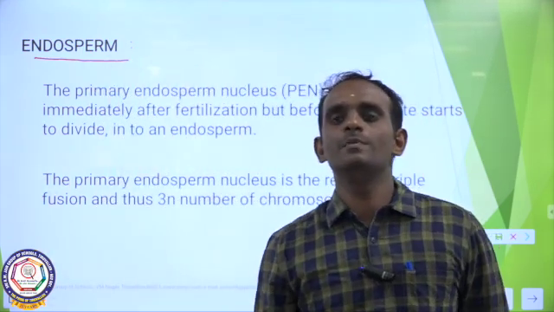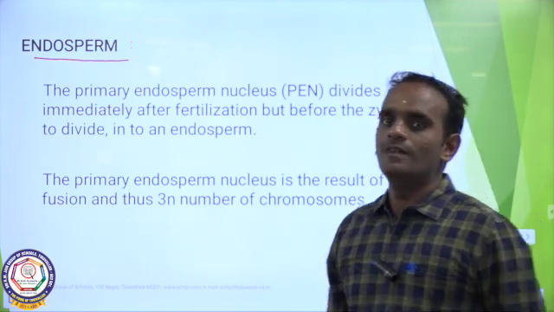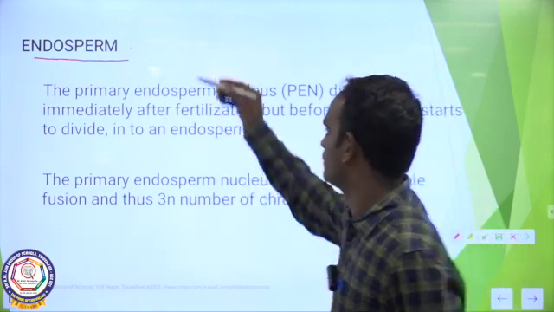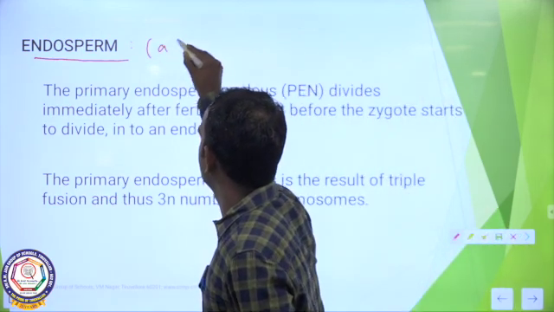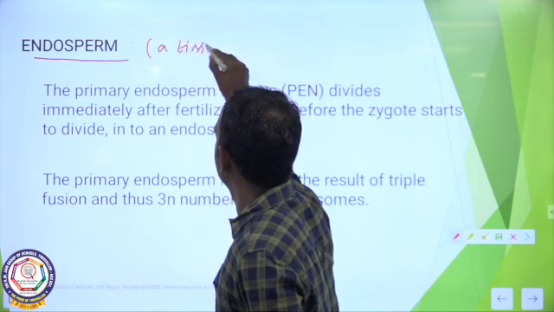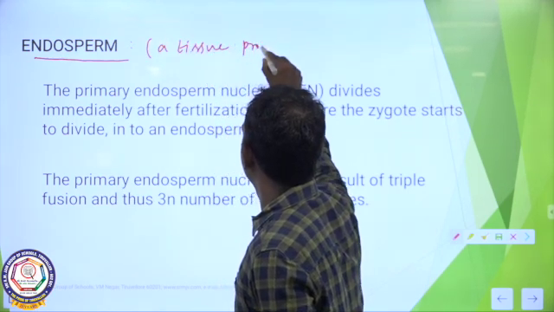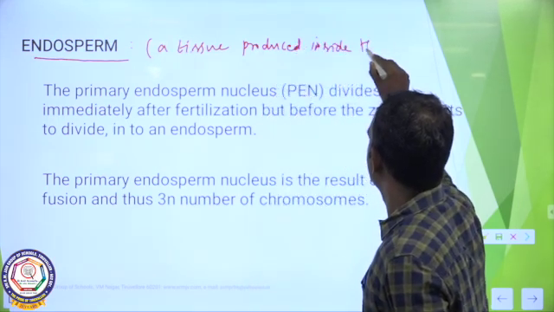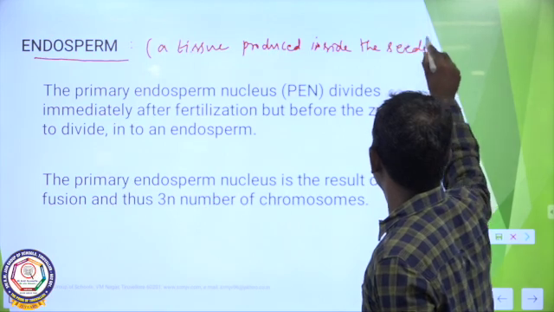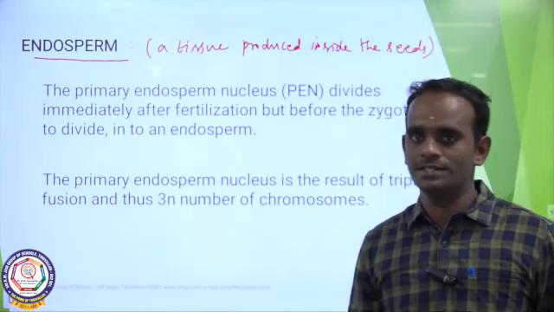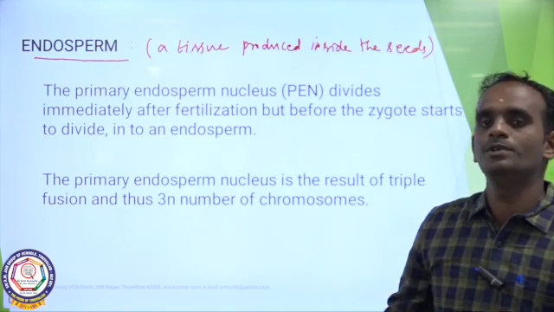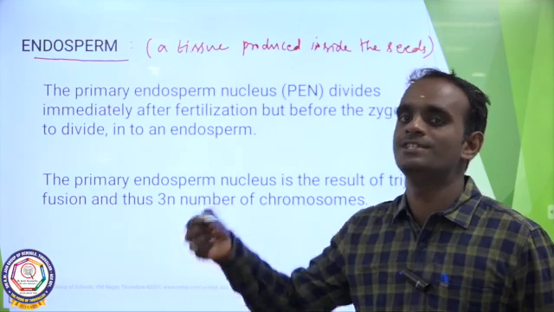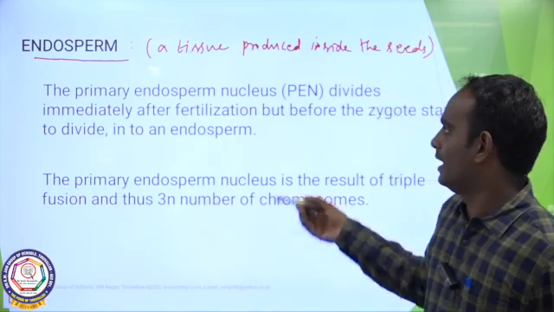Endosperm is a tissue which is produced inside the seeds after fertilization in angiosperms.